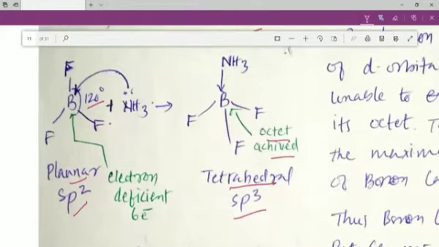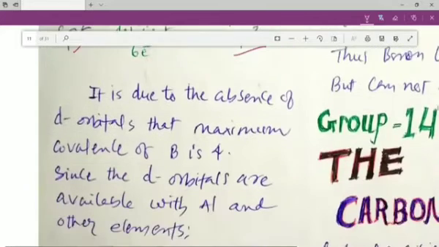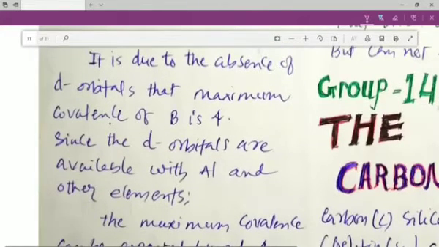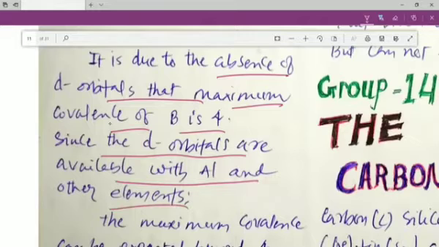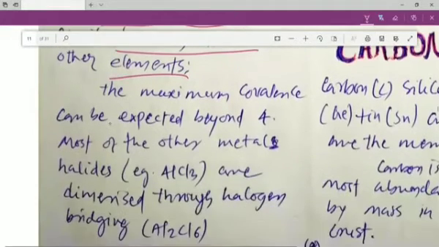So this is how the complex formation for BF3 is possible. It is due to the absence of d orbitals that the maximum covalence of boron is up to 4. Since d orbitals are available with aluminium and other elements, the maximum covalence can be expected beyond 4 for the elements other than boron.